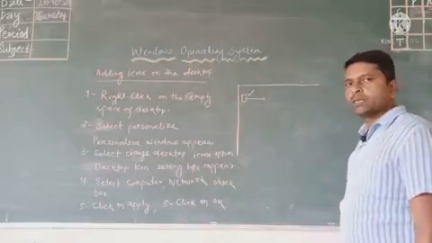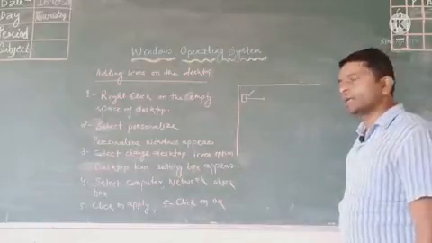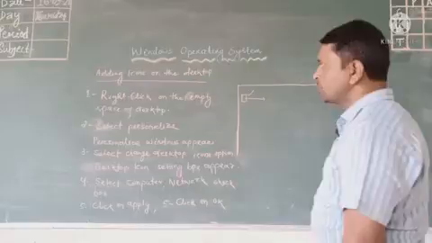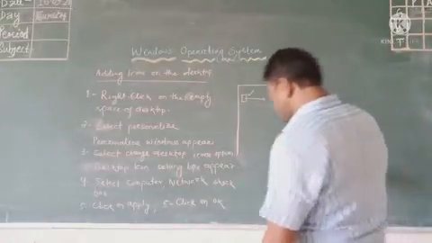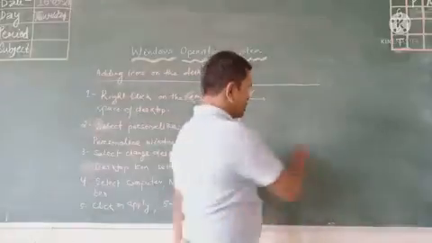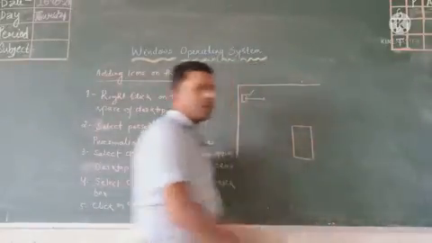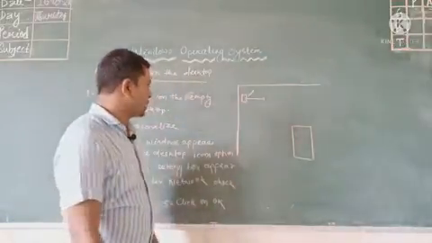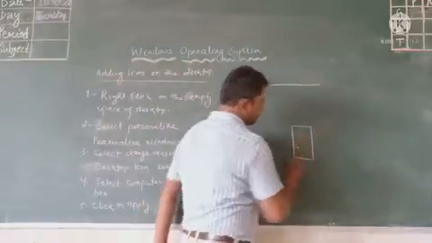There are two buttons on your mouse, left and right, and you have to click the right one. When you click the right button, a drop down menu appears on your screen, where you can find an option called Personalize.